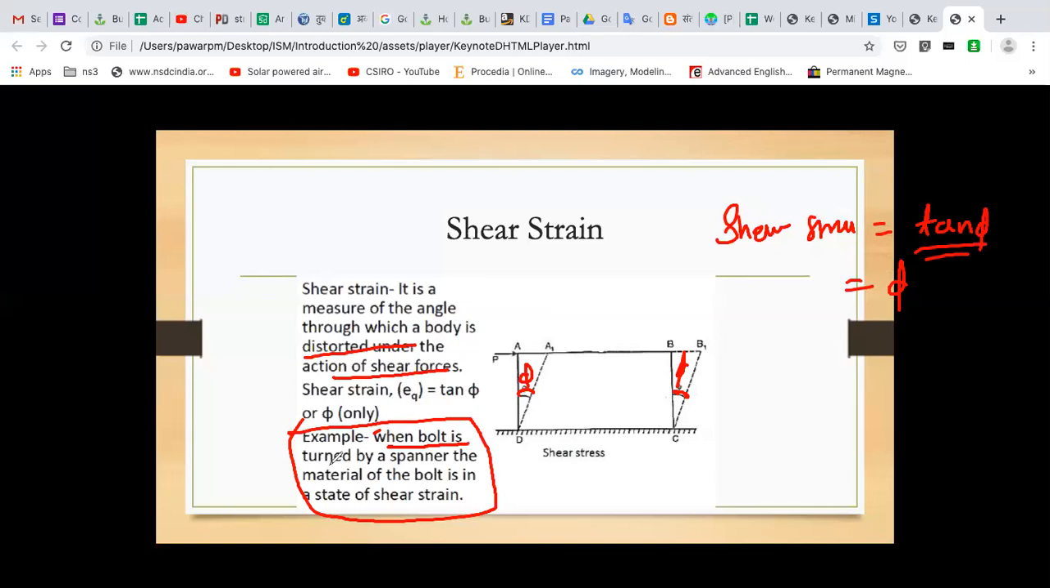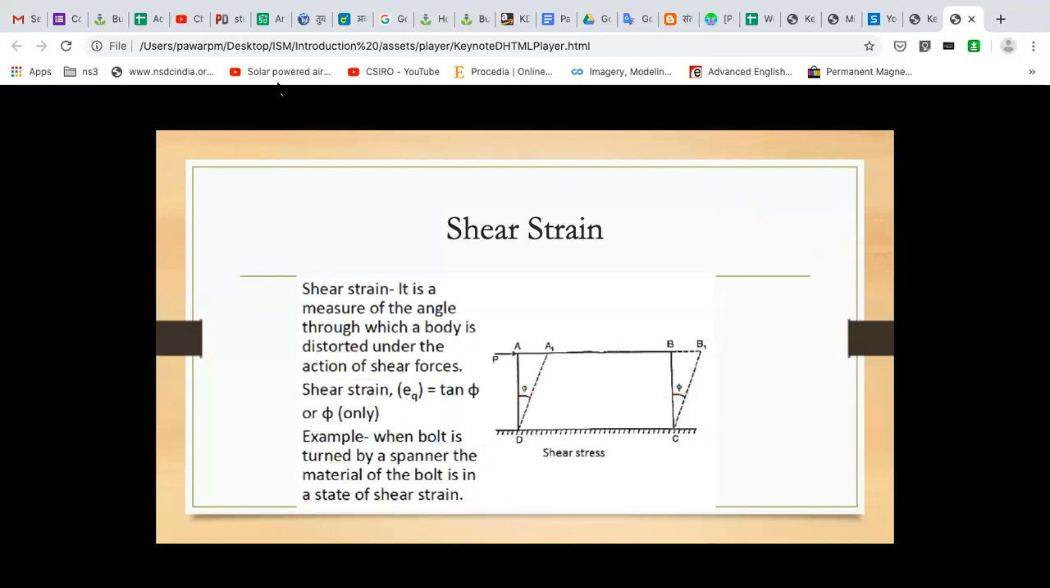If you want to understand, a physical example is given. When a bolt is turned by a spanner, the material of the bolt is in a state of shear strain. So if you have this bolt, maybe fixed on one side or attached in the screw, if you rotate it, the amount of rotation angle will give you the indication of this shear strain. Okay, so let us go to the next part.